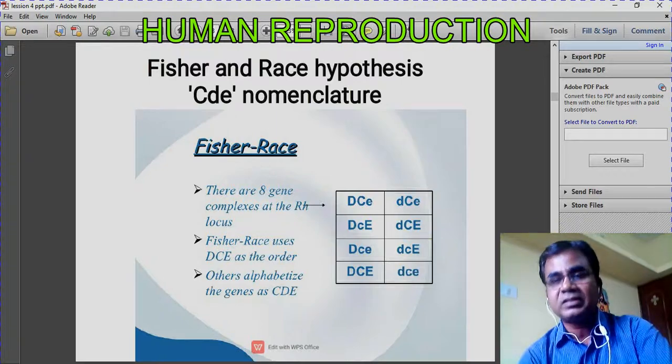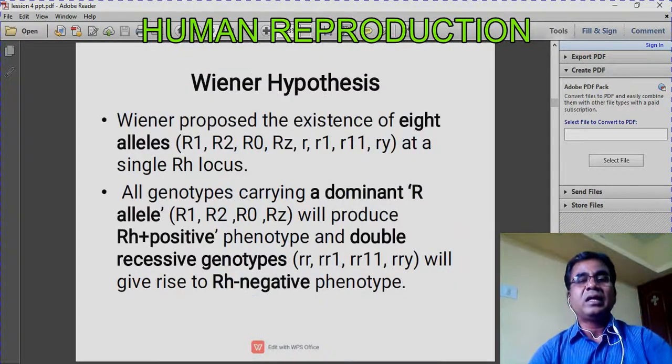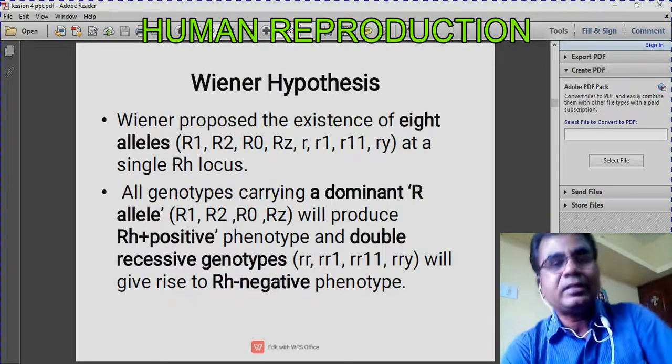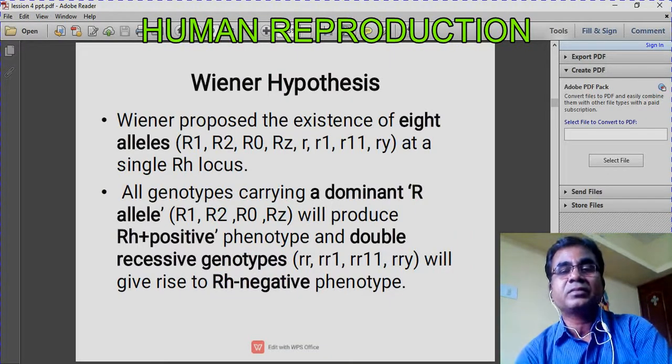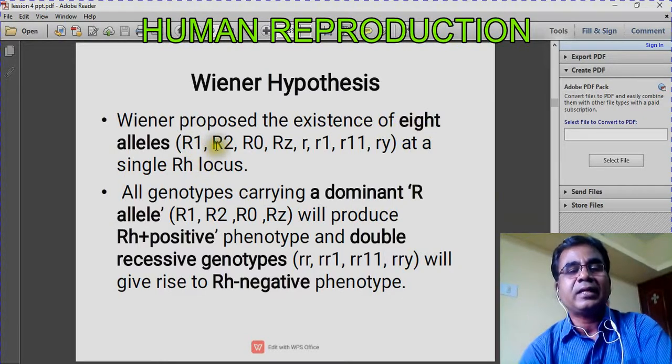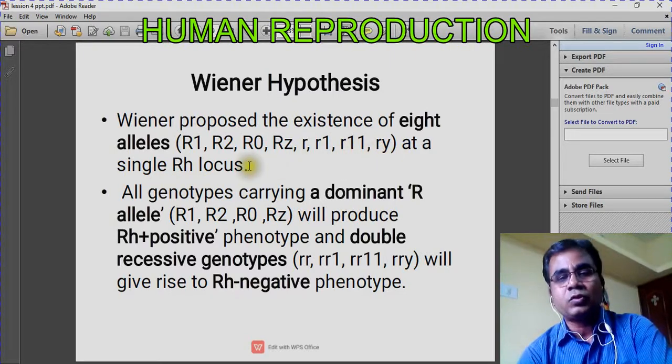The next hypothesis is the Wiener hypothesis. According to Wiener, RH positive or negative is determined by 8 alleles. What are those 8 alleles? Capital R1, capital R2, capital R0, capital RZ, and small r, small r1, small r11, and small ry. These 8 alleles control the RH factor.